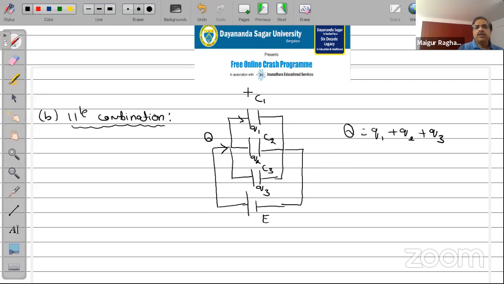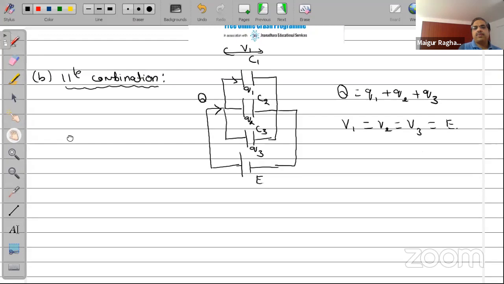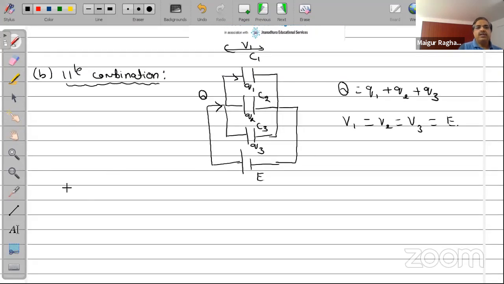Now, the voltage across them will be same. So you'll find that V1 will be equal to V2, will be equal to V3, equal to EMF of the cell. This is my first point here. The second point that I want to make here is what will be the effective or the equivalent capacitance.